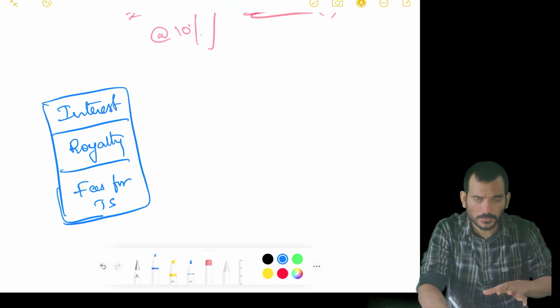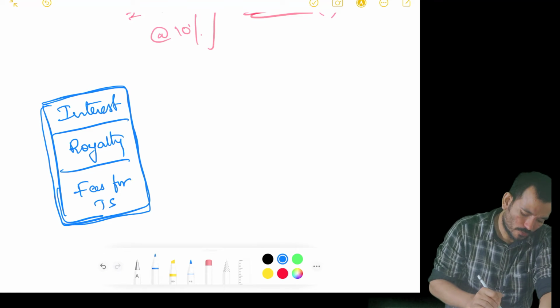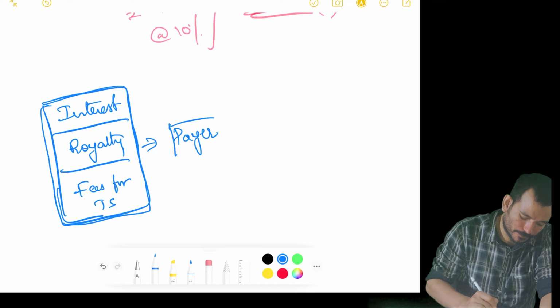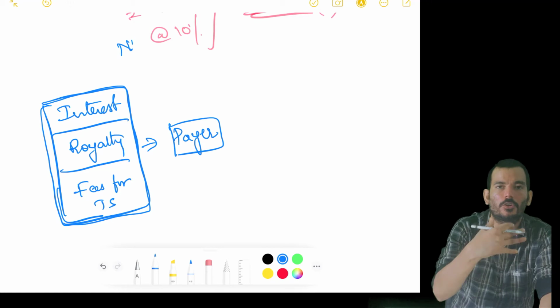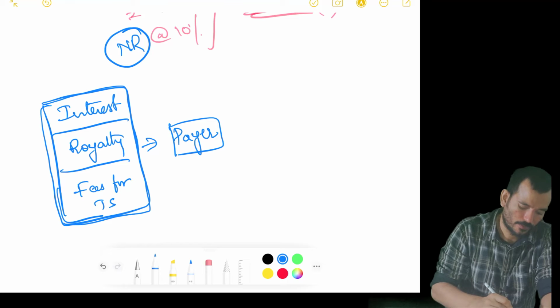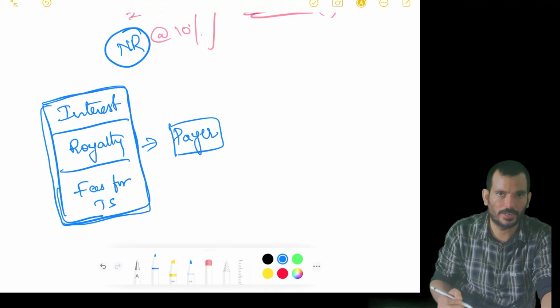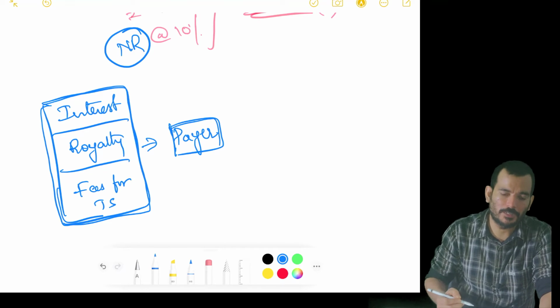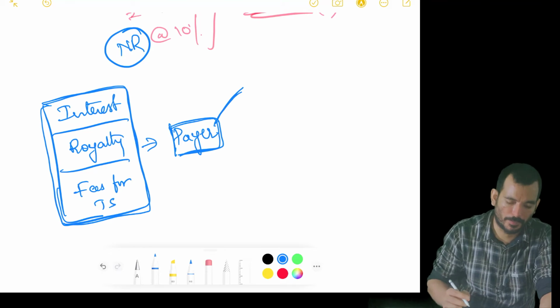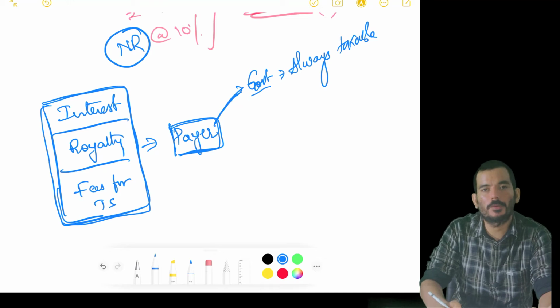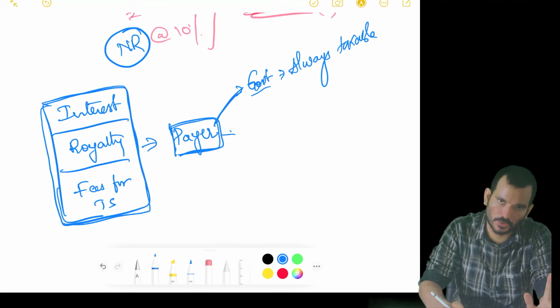This is the question. In order to say who should pay tax or on which amount, we need to understand who the payer is, who is making that payment to that non-resident. We are taking a loan, or taking some royalty related to intellectual property, or any professional services. It all depends upon who is making that payment. If the payment is made by the government, it's always taxable. You forget about everything. The moment the government of India makes these payments to a non-resident, it's always taxable.